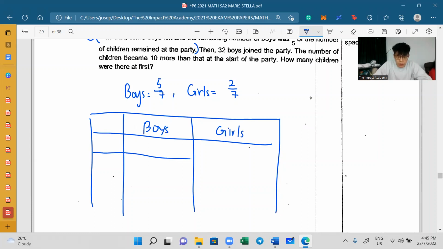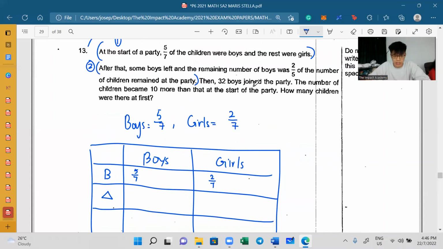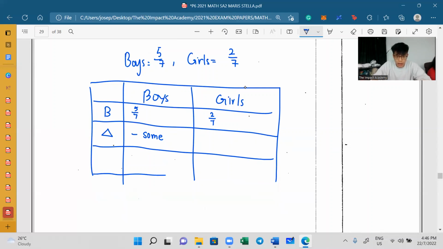Now, after that, I obviously want to write down before. So we all know that this is 5/7 and this is 2/7. After that, we obviously go with change, isn't it? Now, there will be a little twist here, so listen very carefully. Some boys left. This is the part where we are a little confused. We don't know what we are supposed to minus. So instead of leaving it empty, you just write down minus some. Got it? And did I do anything to girls? Not at all.